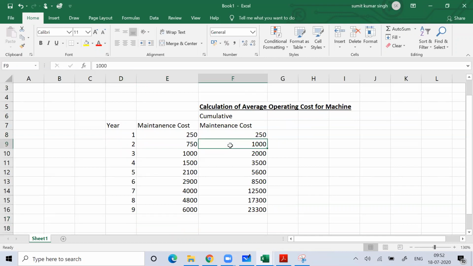Anyone have any doubt? Please ask me. So this everyone knows. Anyone have any doubt? Please write in the chat box.